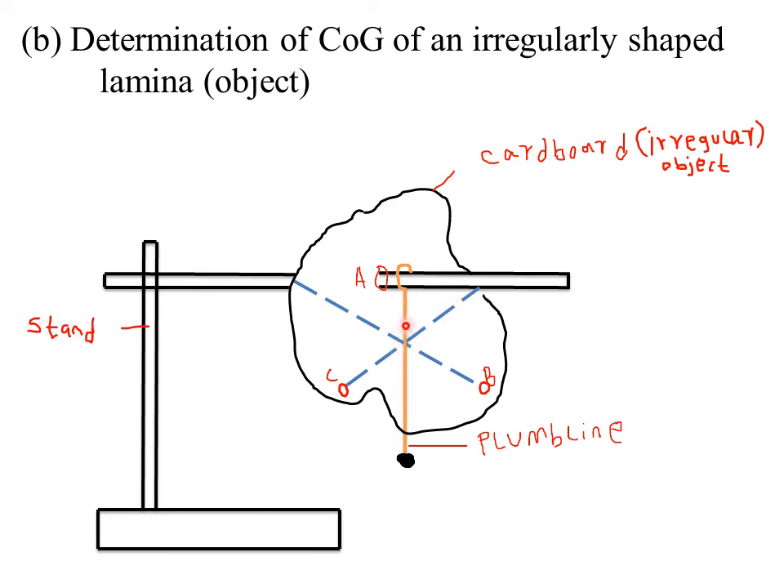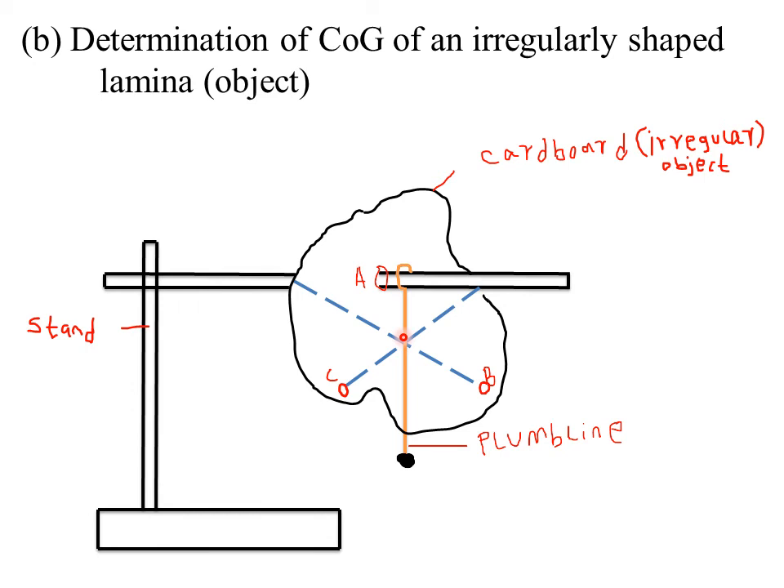Then after that, you note the point of intersection of the three lines. So you repeat the experiment using the other holes, that is hole B and hole C. The point where the three lines intersect would represent the position of center of gravity. Then after that, you balance the irregularly shaped object with the tip of the pencil at the point of intersection of the three lines. After balancing, the point of intersection of the three lines represents the position of center of gravity.